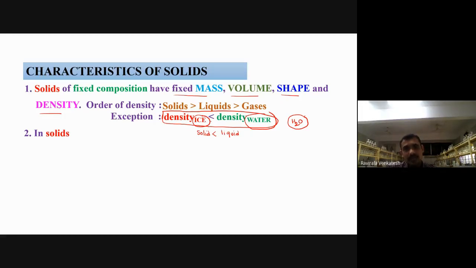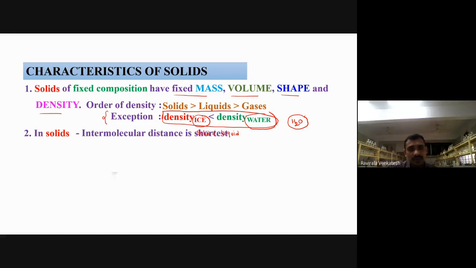Their density, what happened? Somewhat less when you compare with water. So that is not a question for us. I'm just saying that one exception is there. You can't say always solids will have more density when you compare with liquids. That is not correct 100%.